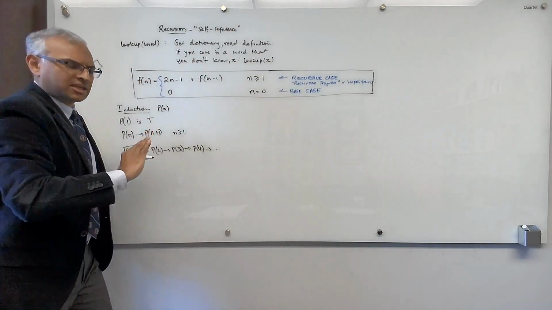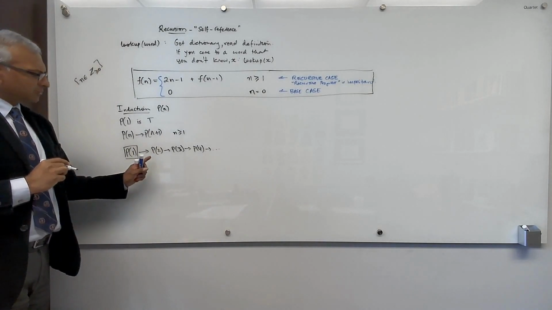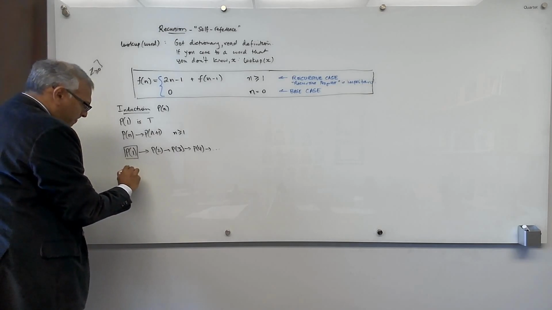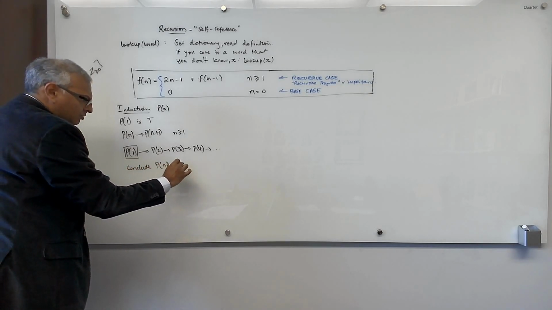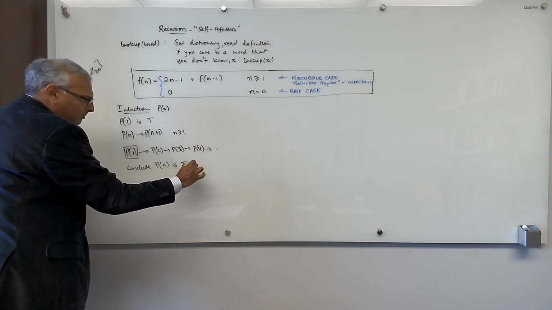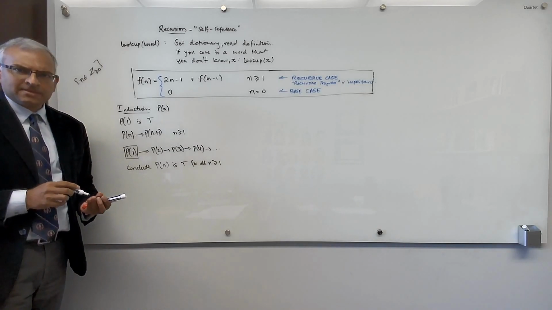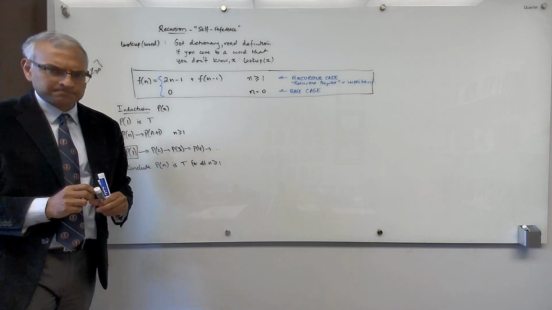An infinite cascade of implications tells us that the predicate is true for all values of n bigger equal to 1. So we conclude that P of n is true for all n greater equal to 1. Okay, so that's induction.